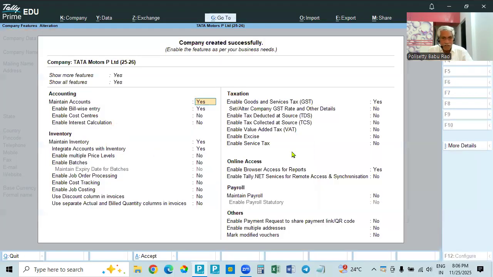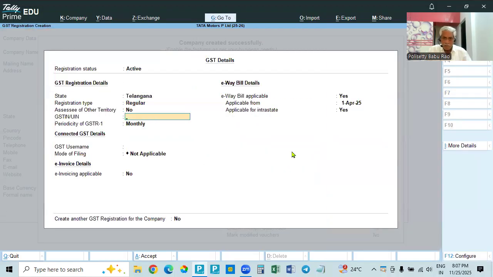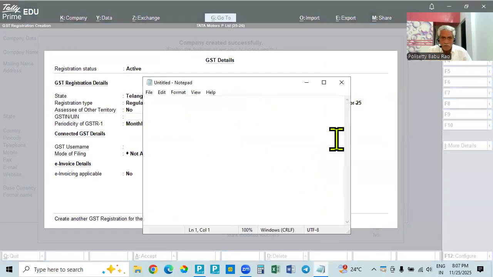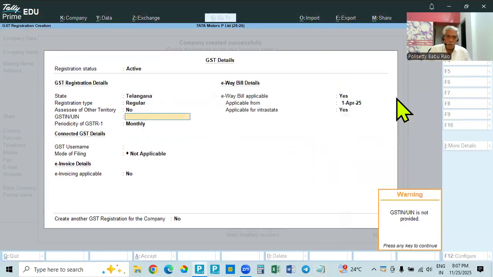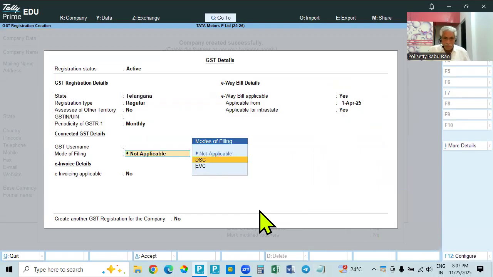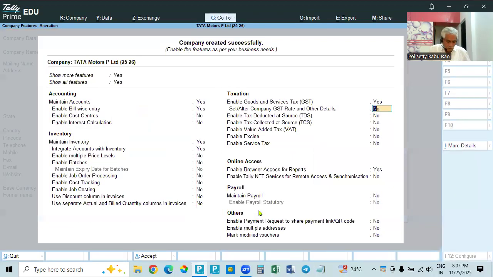And all these features we require. These features are enabled, and come down here. Here also the number will be given. This is a company, so here I'm not giving it. Okay, no problem, it will say it is not shown. Then come down, and here make e-waybill, make no. Okay, accept. So this company is created.